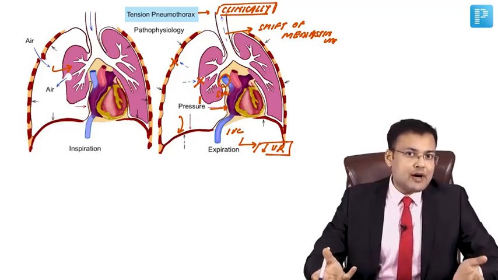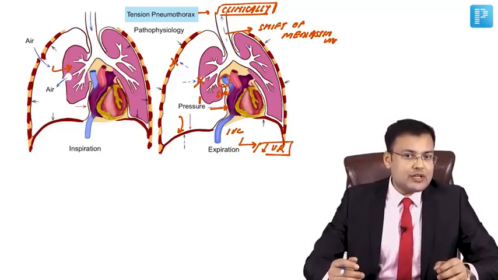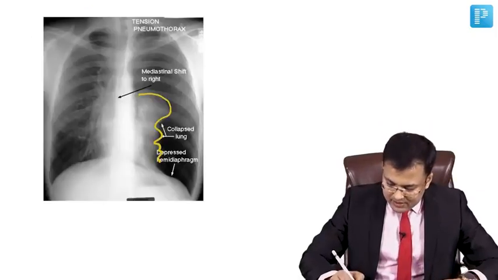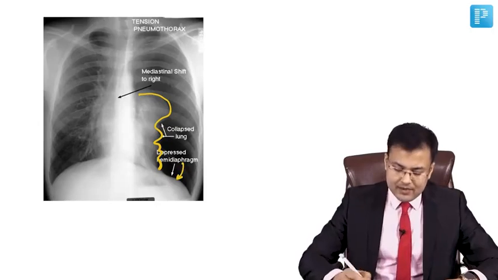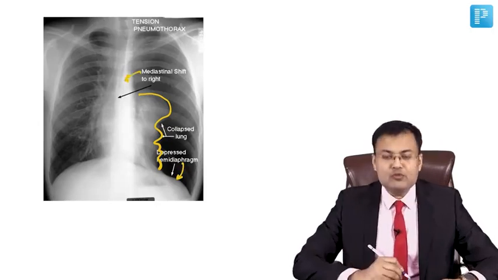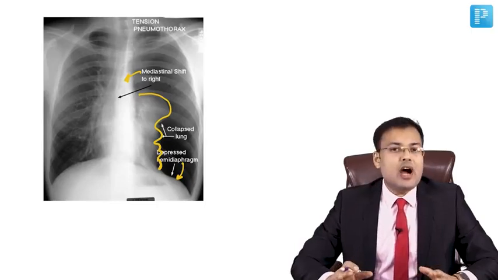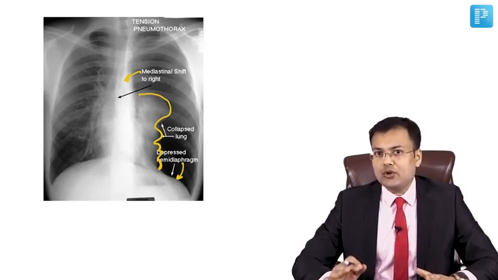Imagine X-ray is performed in a patient of tension pneumothorax. What are the findings? So in this X-ray also you can notice what? That there is collapsed lung, there is depressed diaphragm, there is shift of mediastinum to opposite side. So these are the findings suggestive of tension pneumothorax. How are we going to manage the tension pneumothorax?